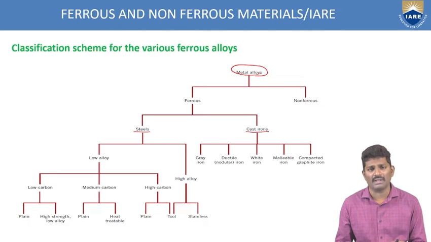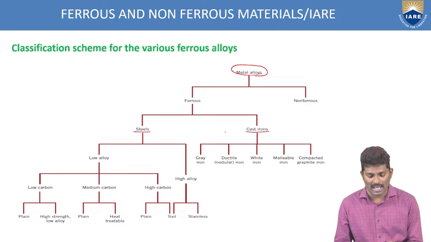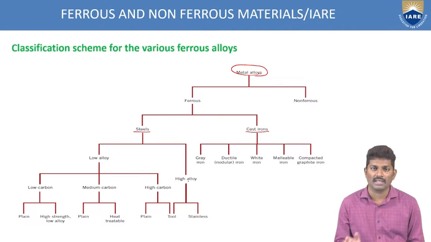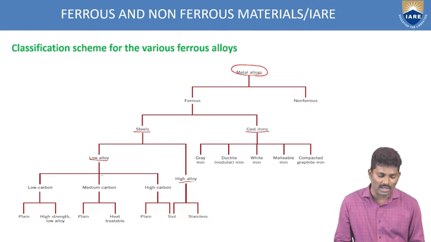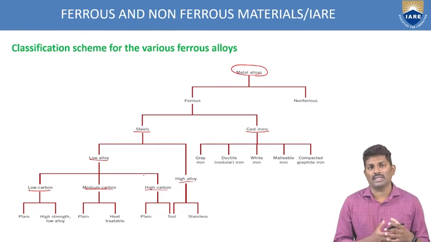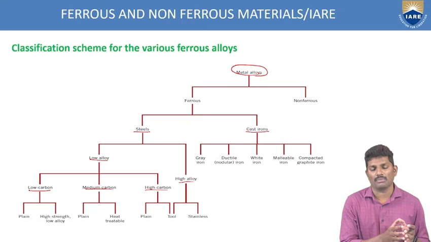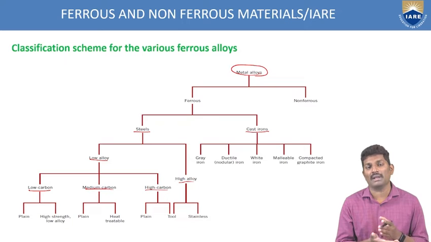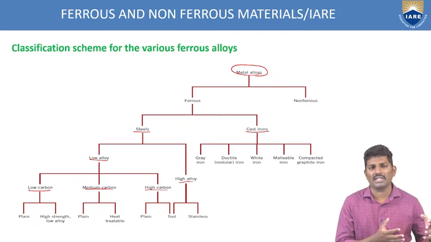Now, the ferrous is being divided into steel as well as cast iron. Now, steel again has low alloy as well as high alloy. So what is low alloy? In low alloy again we have low carbon, medium carbon and high carbon. That means, even in the low alloy, how much percentage of carbon is there. So based upon the percentage of carbon, this low alloy has been divided into low, medium and high carbon. So like that, we are differentiating, we are segregating all these things based upon the composition of the carbon content.